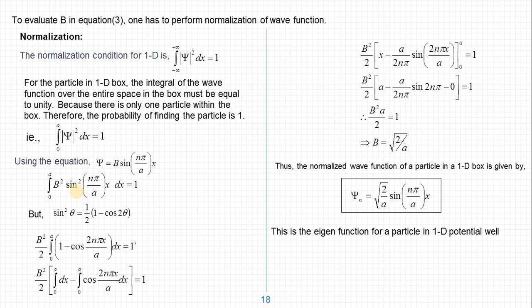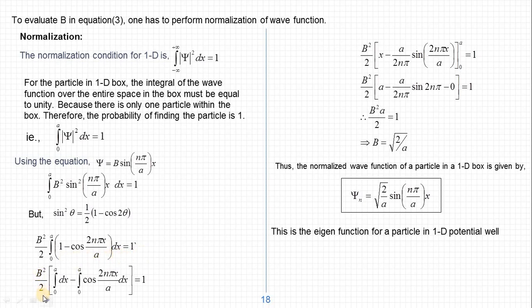But we don't know the direct integral value of sine square. So what we can do is convert sine square in terms of cos, like sine square theta is equal to 1 minus cos 2 theta by 2. So we use that identity. So sine square (n pi by a x) will be 1 minus cos (2 n pi by a x) whole divided by 2. That 2 we take outside along with b as a constant. So b square by 2 is taken outside. Then it will be the integral from 0 to a of 1 minus cos (2 n pi by a into x) dx equal to 1.